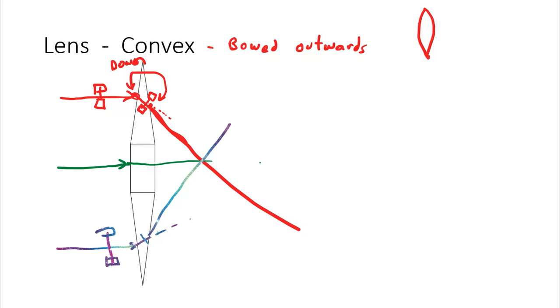And if we shape this correctly, then we have this point right here. And all the rays of light converge at that point. Now, again, that point's there if we make the lens well, but we could make a lens so all of the stuff bends at the same amount so they all cross at this middle point, right? Which is part of what a lens maker does. He does a good job making it, so this happens. So this is called the convex lens because it's bowed outwards, but it's also called a convergent lens because the rays of light converge on the other side.